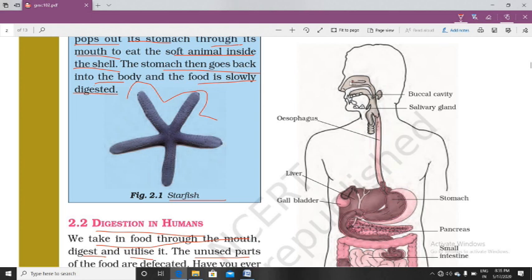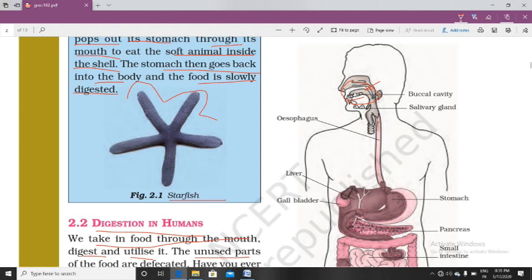Here teeth are present, tongue is present, and salivary glands are also present. Salivary glands release saliva, which helps in making the food soft. Okay, so digestion starts in our mouth. It starts from our mouth only.